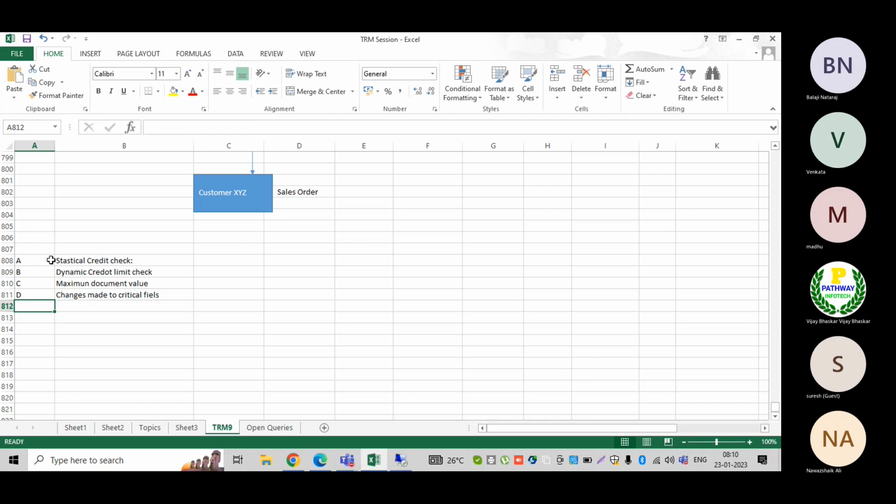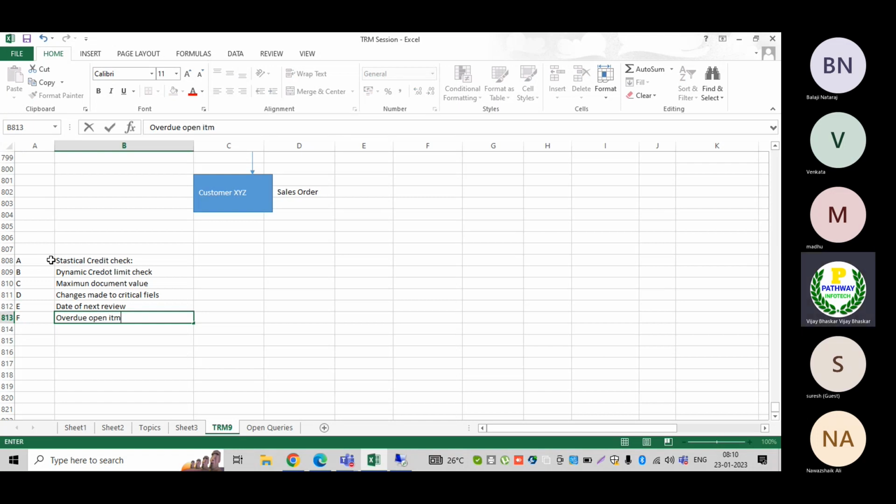Then date of next review, then overdue open items, then oldest open items, then maximum number of dunning levels, maximum number of user defined checks.